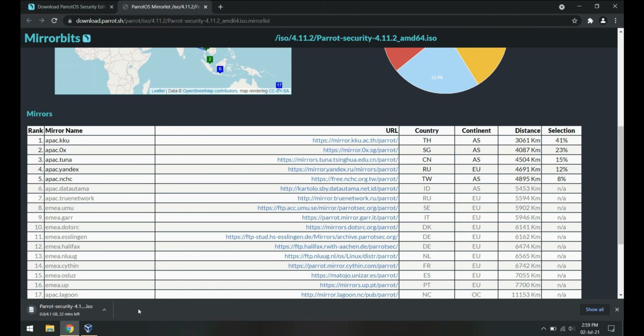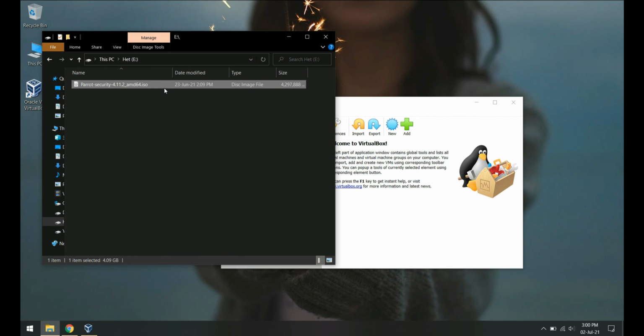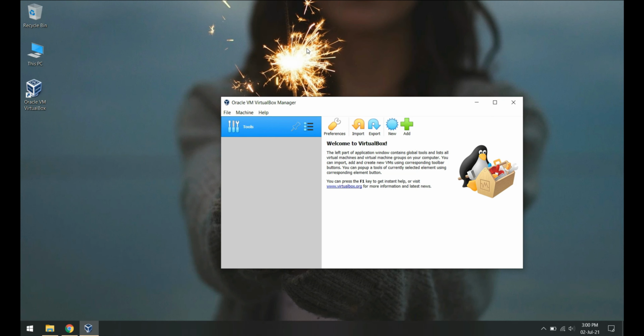It's pretty big in size. I have already downloaded it, so I'm going to cancel it. Here we have the ISO file of Parrot OS that we just downloaded. Now let's go and get it up and running on the VirtualBox.